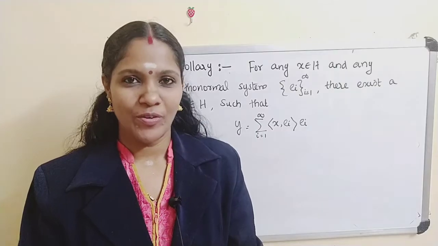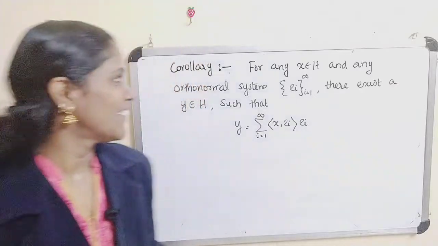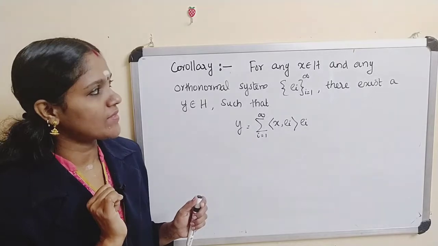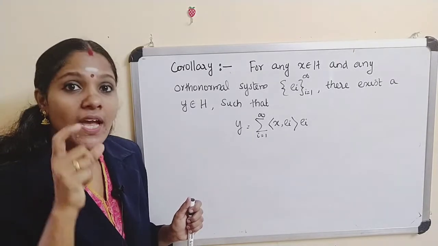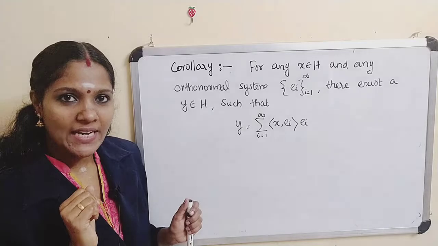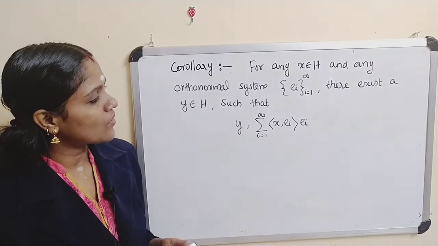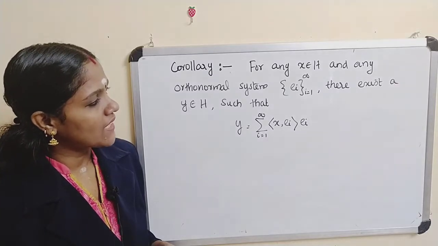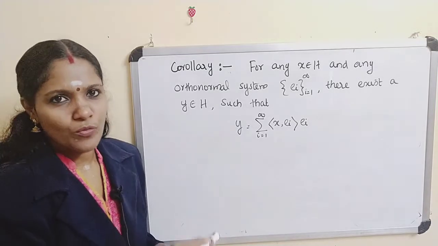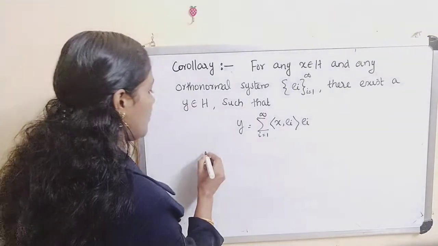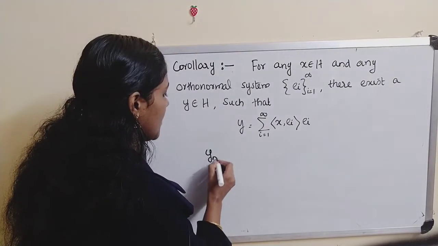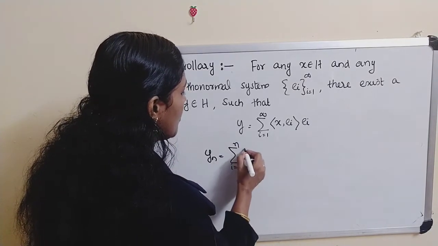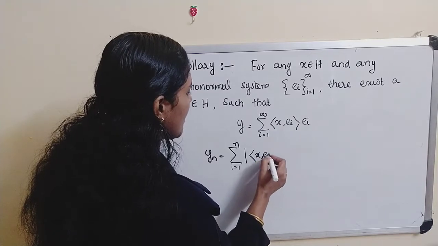Now we are moving to a corollary. The corollary says that for any x belonging to H and any orthonormal system e_i, i equal to 1 to infinity, there exists a y belonging to H such that y is equal to the sum from i equal to 1 to infinity of inner product of x, e_i times e_i. The proof is very easy. In our earlier proof we assumed y_n is equal to the sum from i equal to 1 to n of inner product of x, e_i times e_i.